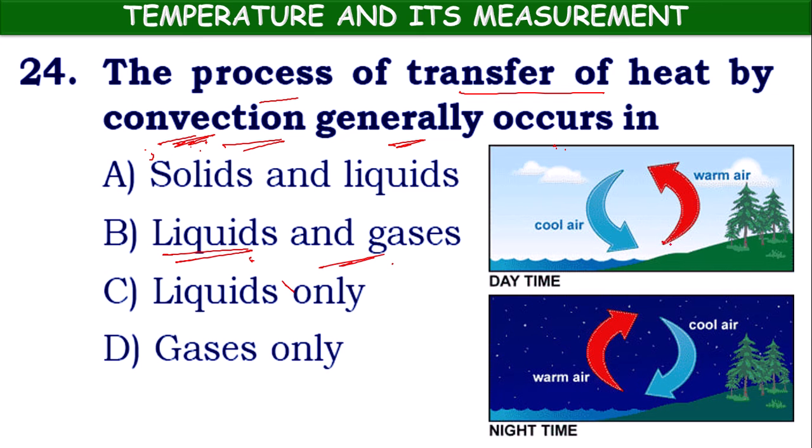It means warm air going up, cool air coming down; the less dense material going up and the denser material coming down. This process is called convection. We can observe this in liquids and gases. During daytime, warm air will go up, cool air will come down. During night time also the same thing will happen. We can observe it in liquids and gases.